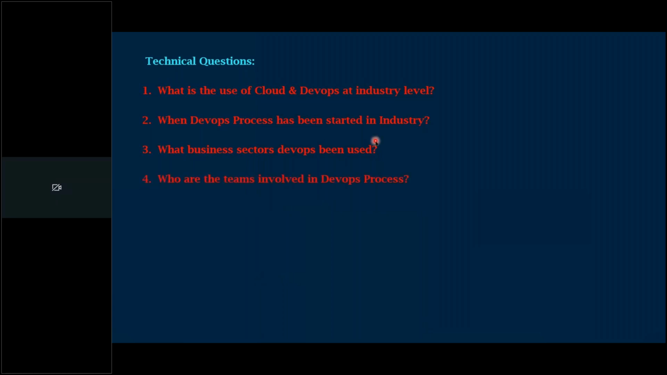The next question here is, who are the teams involved in the DevOps process? Developers are involved in the DevOps process, testers are involved, and also build and release engineers are involved. As a DevOps engineer, we coordinate with all the team members: developers, testers, build and release engineers, right? We coordinate with all the team members.